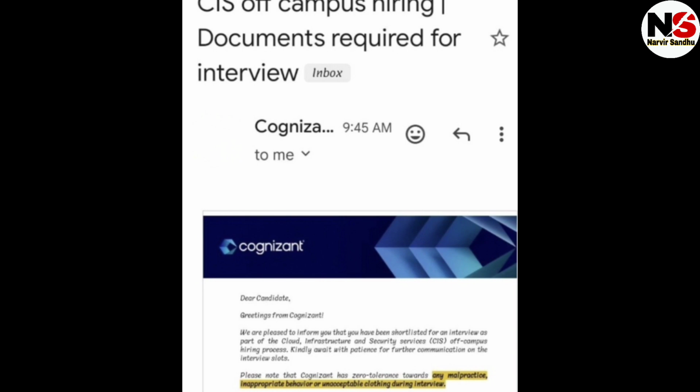Dear candidate, greetings from Cognizant. We are pleased to inform you that you have been shortlisted for an interview as part of Cloud Infrastructure and Security Services of the campus hiring process. Kindly wait patiently for further communication on the interview slot. Please note that Cognizant has zero tolerance toward any malpractice, inappropriate behavior, or unacceptable clothing during the interview. So please ensure to carefully go through the instructions provided below for the documents required. So this is an important update from Cognizant.